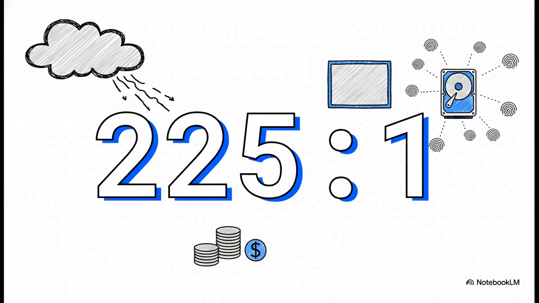And the result of this process? It's just incredible. You get a 225-to-1 reduction in the amount of data you need to store. That impossible 11 terabyte problem suddenly becomes something you can easily manage on a cheap hard drive.